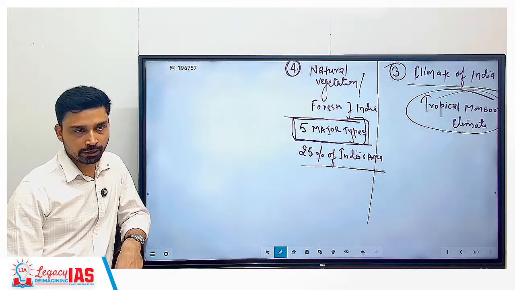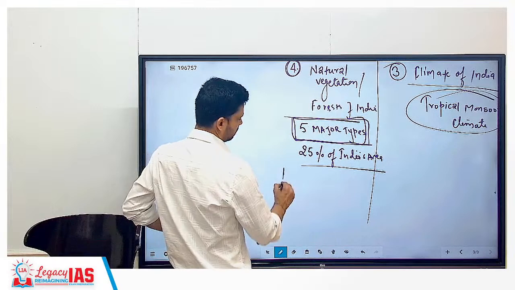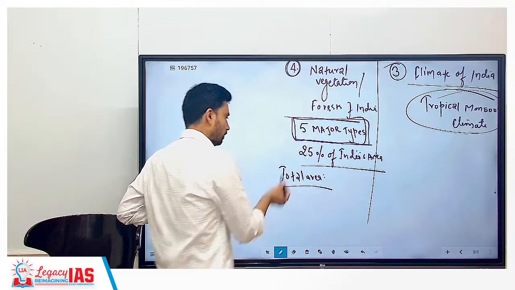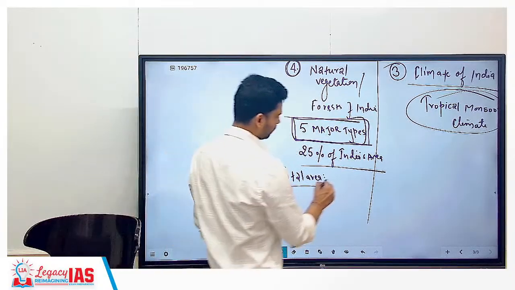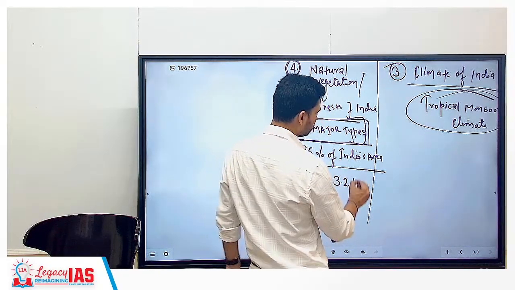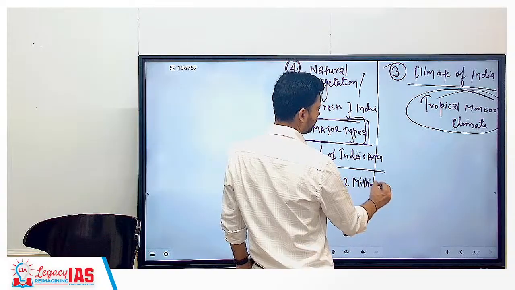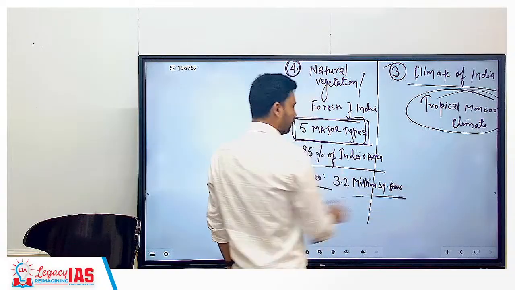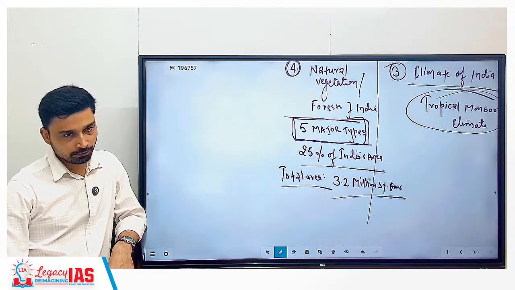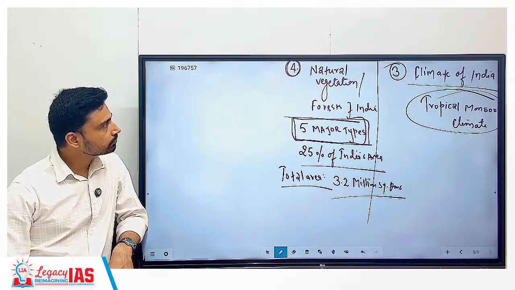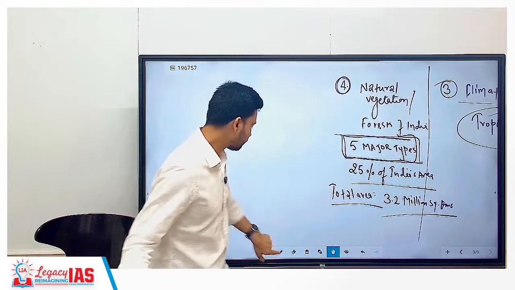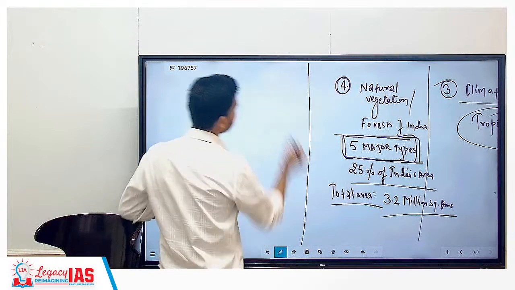What is the total area of India? 3.2 million square kilometers. So 25% of this is under forest cover. We'll talk about this. What is the position of India in the world from an area perspective? What rank does India have?